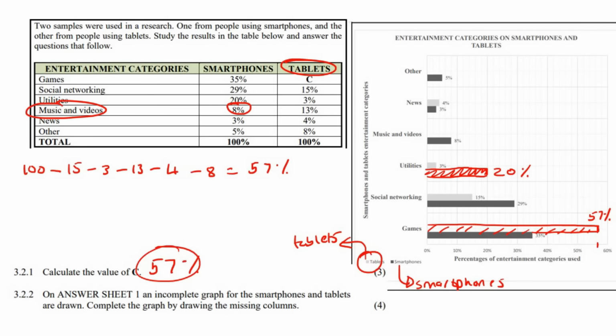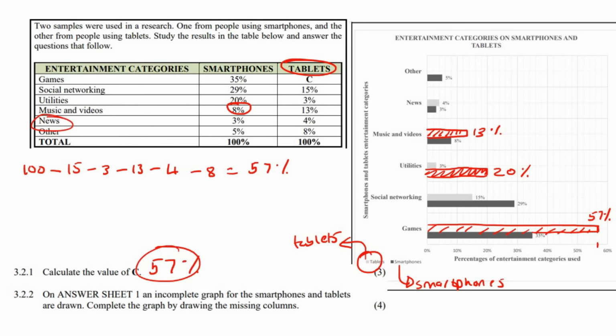Now, when you have this in front of you in an exam, or if you have a ruler, it's going to be much easier for you. Okay, so here's 12, here's 14. So we're going to go there. Okay, and then we're going to do the gray bar on top. There we go. And then we're going to say, how much is that? 13%.